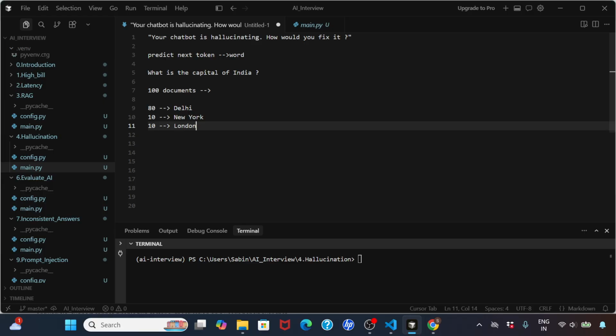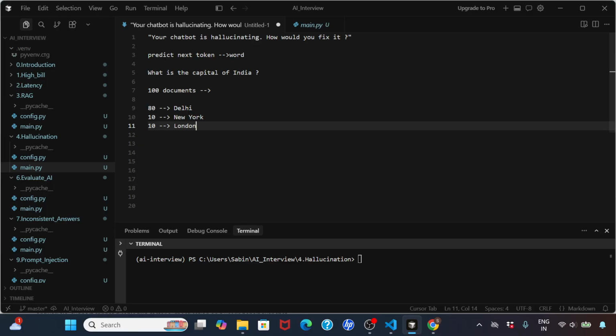Now that we understand what hallucination is and how these things work, the thing here is that you cannot completely avoid hallucination. That is very difficult because, as I mentioned, it is more of a prediction, and your prediction can be wrong. You can have 99%, but it's very difficult to have 100%. So how do you reduce it? We'll do a small demo.